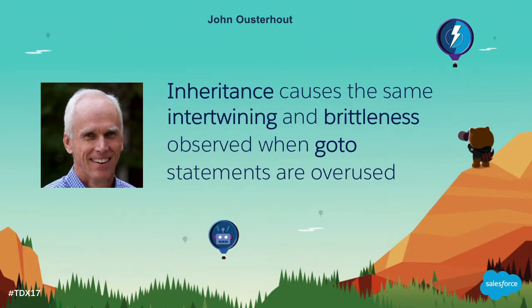Here's John Ousterhout, a researcher at Stanford. He says, inheritance causes the same intertwining and brittleness as observed when goto statements are overused. That's pretty intense. We've banished goto statements from all of programming. So those are harsh words, talking about inheritance causing problems like that.